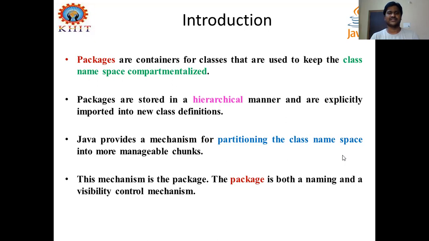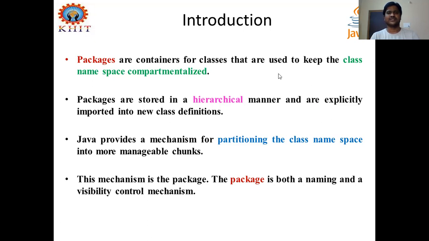So the packages are used as containers for classes that are generally designed or developed in our Java programs. And we consider that location or a drive in your computer where you store all your Java programs, your classes or interfaces, programs or files.